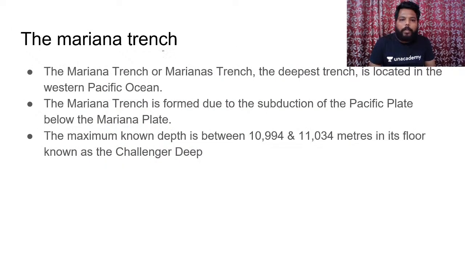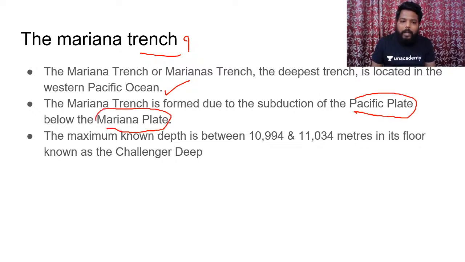So now, the marine trench, the most awaited concept. As I've already said, when two oceanic plates come into the picture, we have development of a marine trench. Done. So the Marianas Trench, the deepest trench in the world, is located in the Western Pacific Ocean, and it is formed because of the subduction of the Pacific plate below the Mariana plate. The Mariana plate is nothing but a sub-boundary of the Philippines plate itself. If in the options you don't find the Mariana plate, directly mark the Philippines plate. The maximum known depth is around 11,000 meters at its floor, known as Challenger Deep.